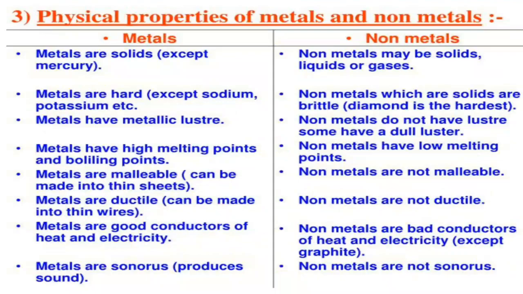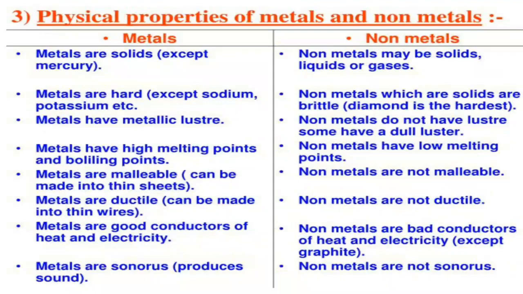There is some other property which we can see about metals and non-metals, which is tensile strength. Most of the metals have high tensile strength. For example, iron. Some alloys have high tensile strength. However, elements like sodium, potassium and mercury do not possess tensile strength.